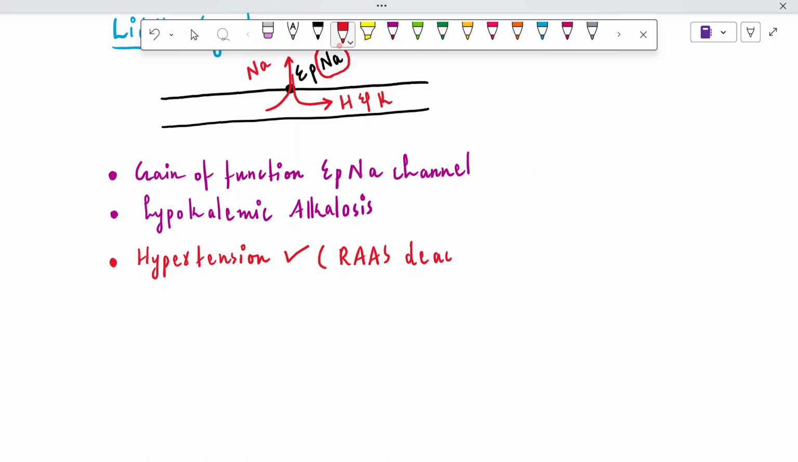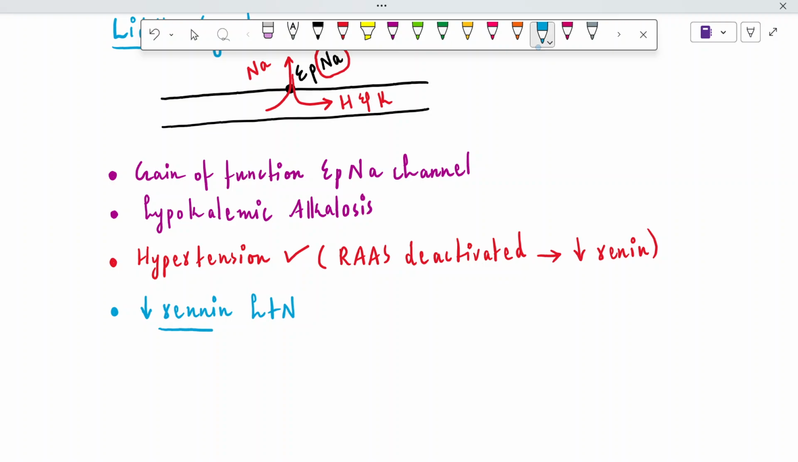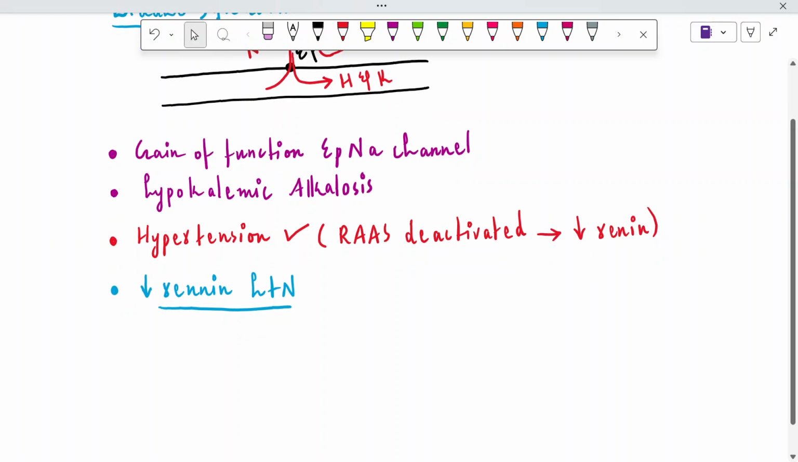The RAS system will be deactivated, and it leads to low renin levels. This is one of the most important types of hypertension, and that's why it is known as low renin hypertension. It's very peculiar, because in almost all conditions, whenever there is a renin increase, there will be hypertension. But this is the hypertension in Liddle syndrome, in which there will be low renin hypertension, right? It's of great importance when it comes to the concept of renin and hypertension together.